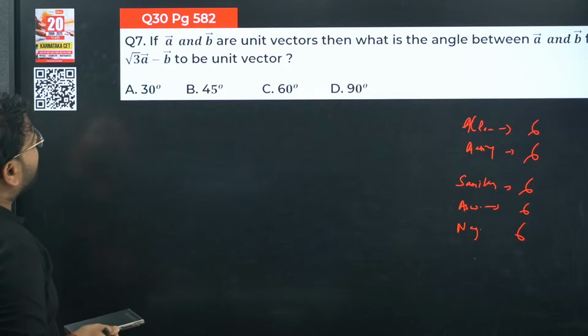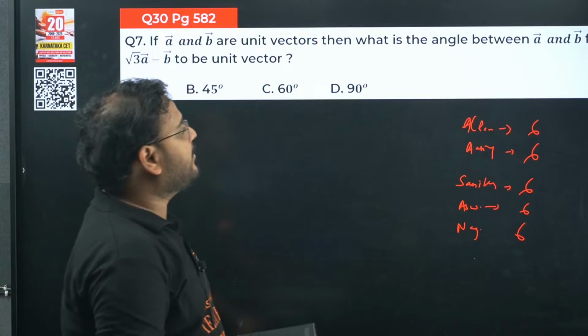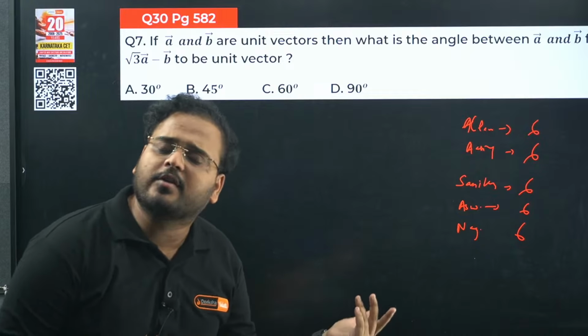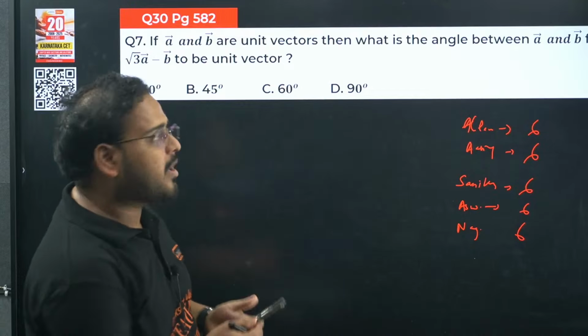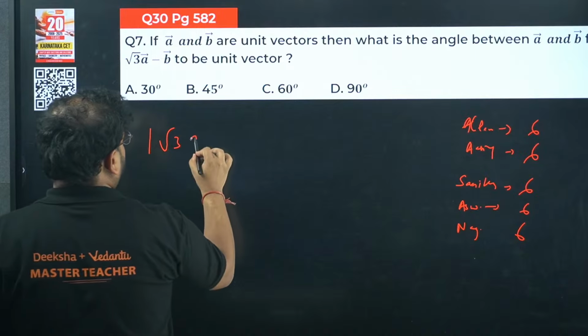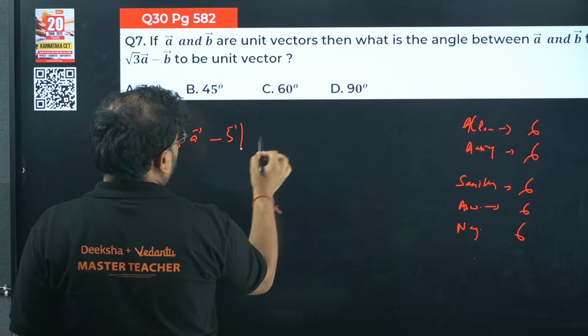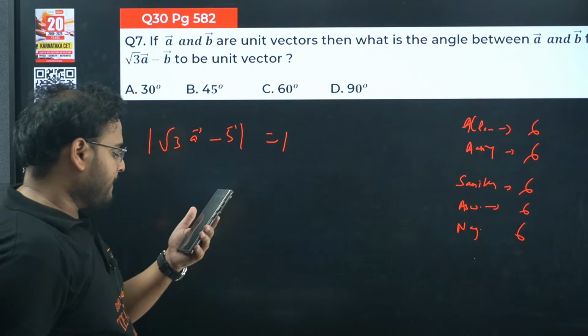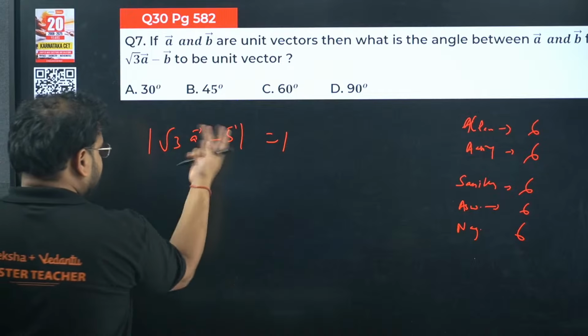Question number 7, A and B are unit vectors. Then what is the angle between A and B for this condition? What's the meaning of unit vector? Modulus is 1. Modulus of this is 1. How would you solve it? Check. You're going to take the square of this.